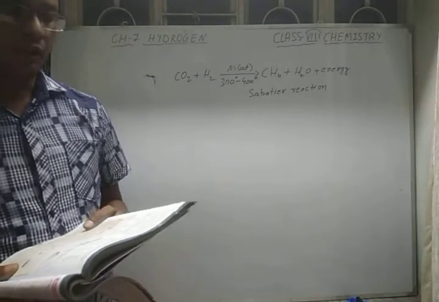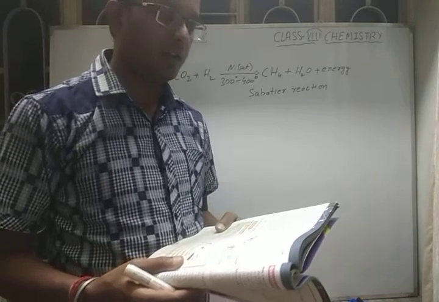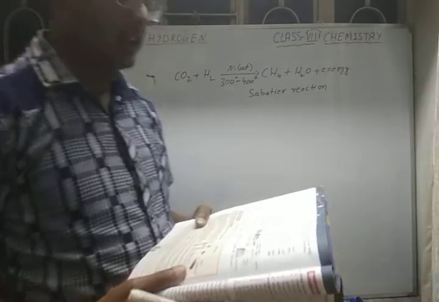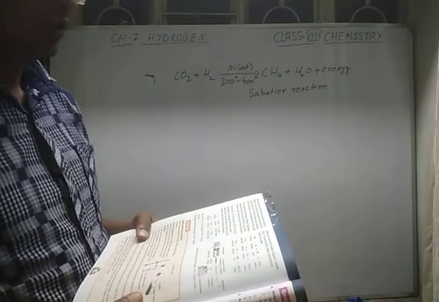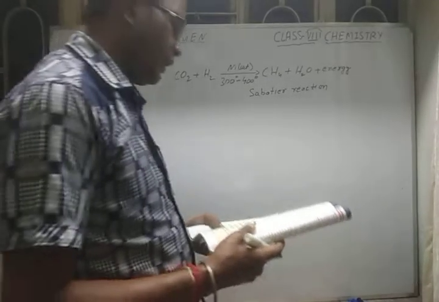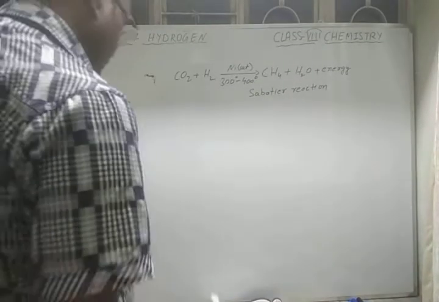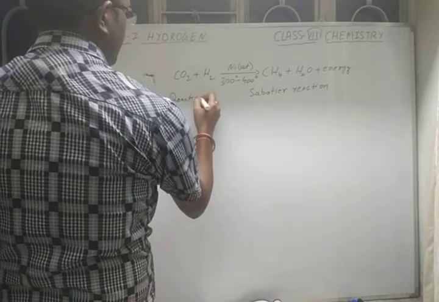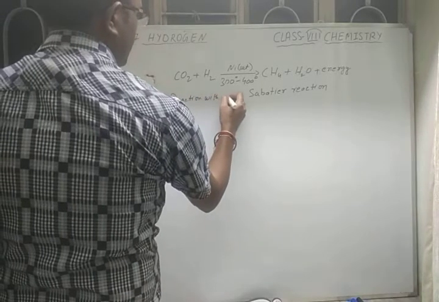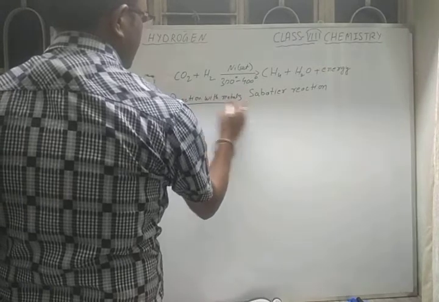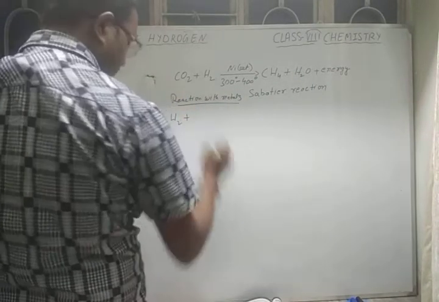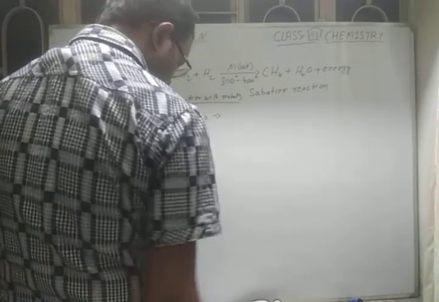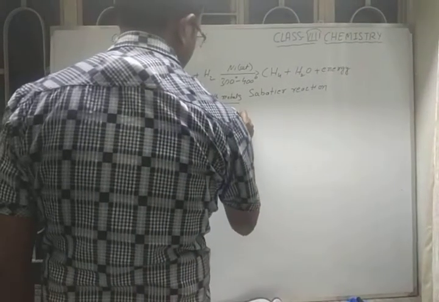Okay. Now the next is the reaction of hydrogen with metals. As far as we have seen the reaction of hydrogen with non-metals, now the reaction of hydrogen with metals. So hydrogen with sodium and hydrogen with calcium. Reaction with metals. So when hydrogen reacts with a metal, suppose sodium Na, it gives sodium hydride. It gives NaH.